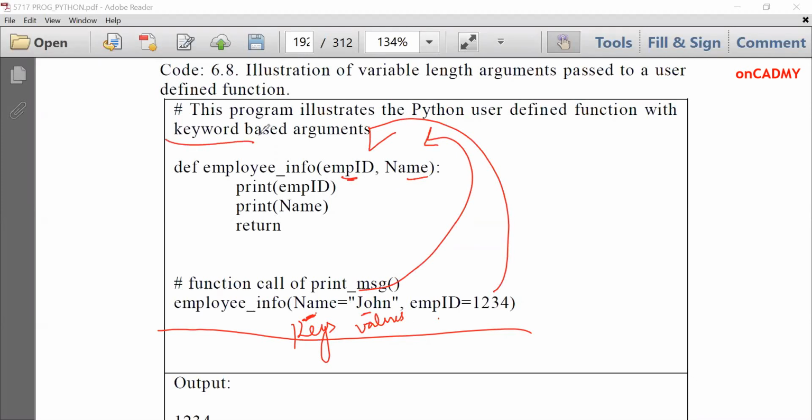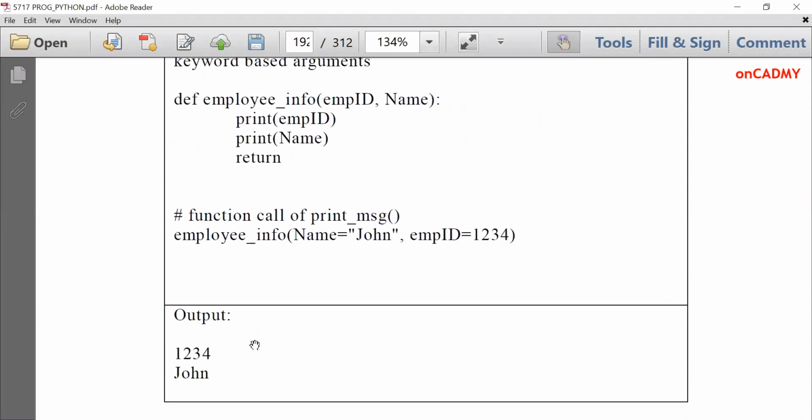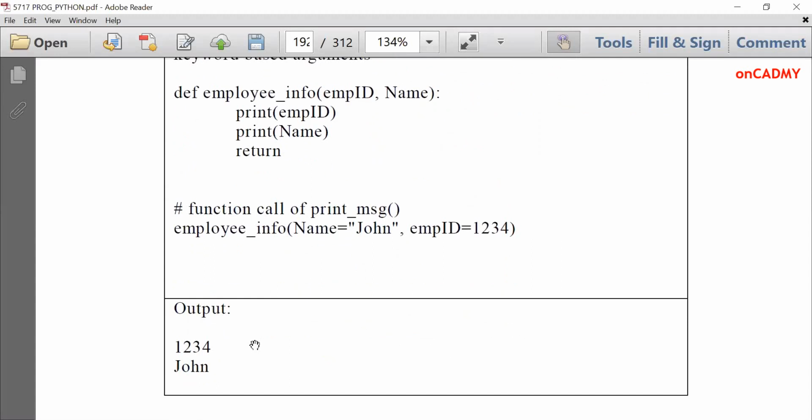Now, if we print emp ID, it will print 1, 2, 3, 4. And when we print name, it will print John. So order doesn't matter, only keywords matter. Which value we have supplied to the key, that value will be passed. So this is also another type of function calling. So this is the respective output. First employee ID is printed and then name is printed.